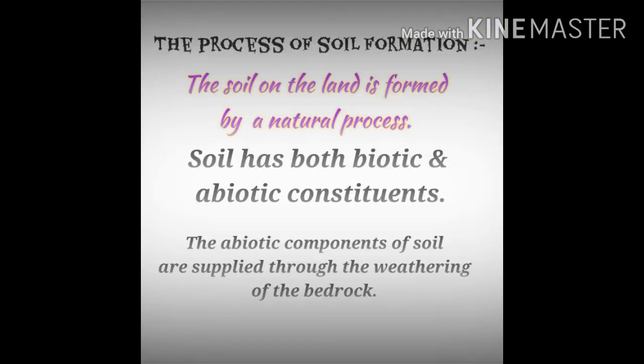The process of soil formation. The soil on the land is formed by a natural process. Soil has both biotic and abiotic constituents. The abiotic components of soil are supplied through the weathering of the bedrock.